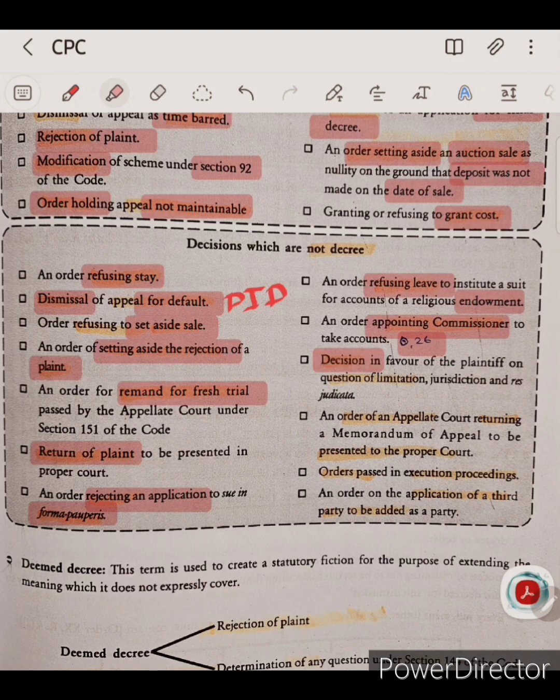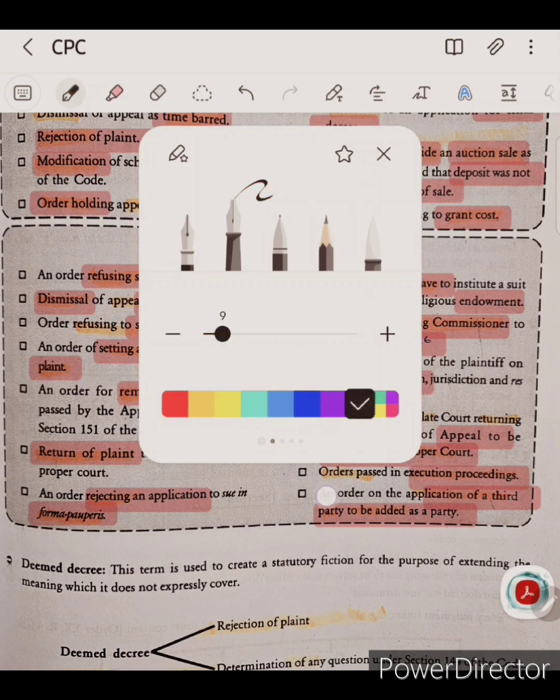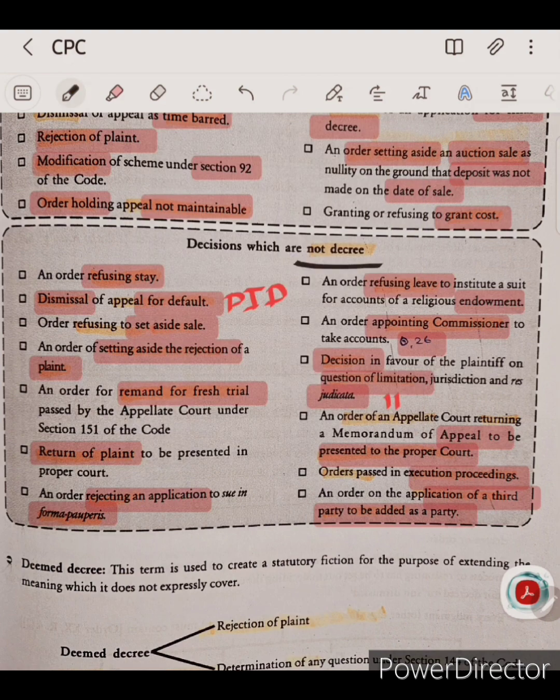Decision in favor of plaintiff on question of limitation, jurisdiction and res judicata under Section 11 of CPC is also not a decree. An order of appellate court returning a memorandum of appeal to be presented to the proper court is also not a decree. Order passed in execution proceeding. And the last one, an order on the application of a third party to add it as a party, is also not a decree. So all such kinds of things are not decrees, friends.